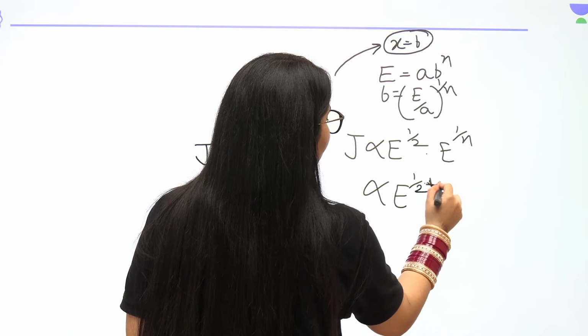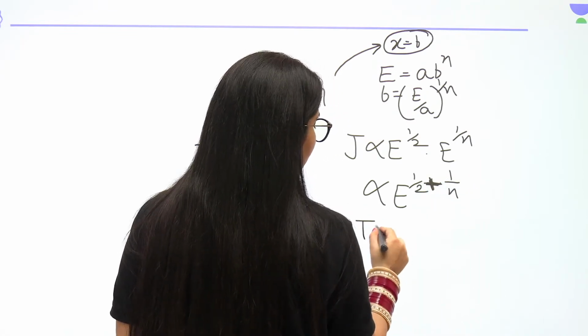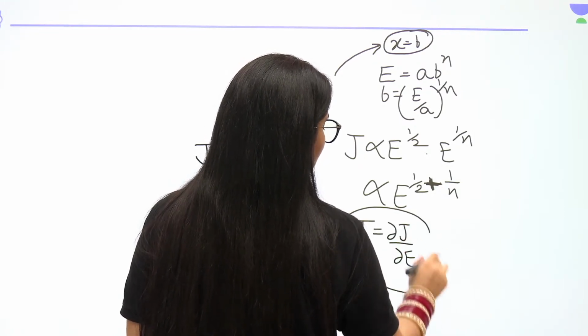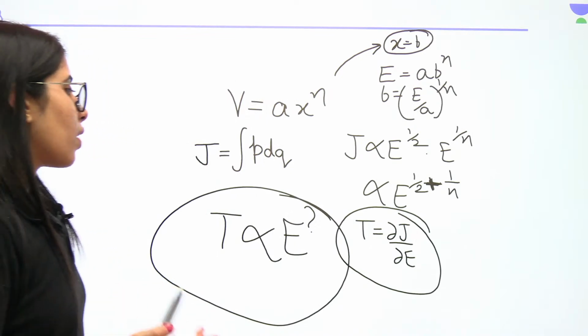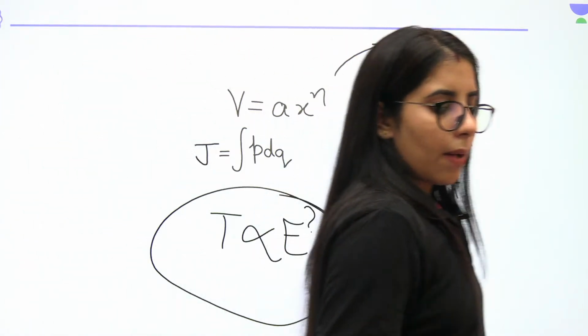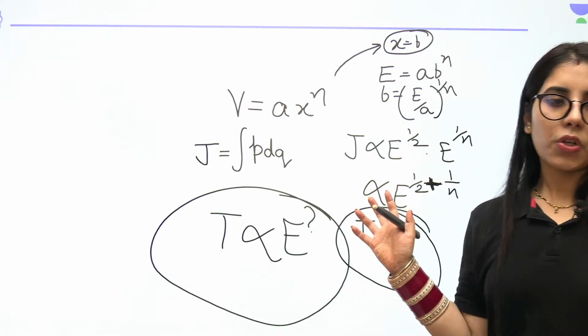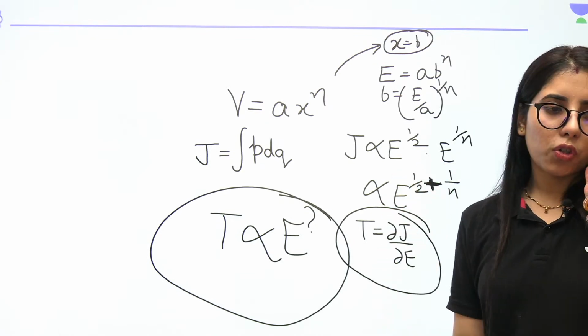This is just a kind of trick or approach we are going to follow. Now you want to find the time period. T is equal to delta J upon delta E. You just have to differentiate it, and this is how you will get the T dependency on E. That's it. This is how you will be able to get your answer. Please tell me if there is any doubt. This was the approach you have to follow to get the answer for such type of question.